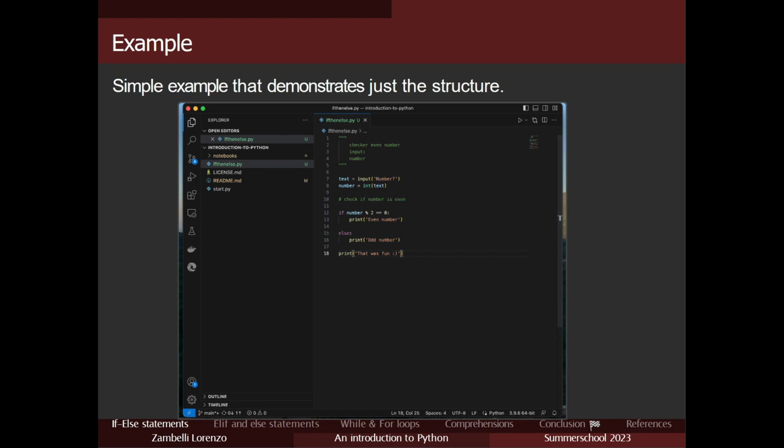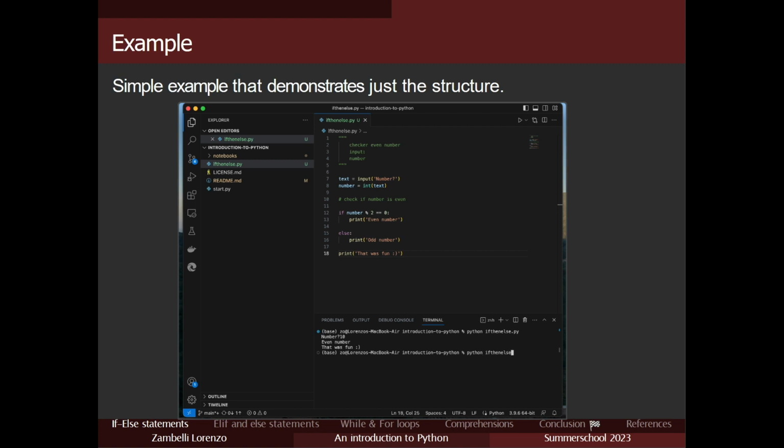Let's now open the terminal. Let's use python if_then_else.py. So we are calling our script. Which number? I don't know, let's say a random number. Yeah, the number is even.